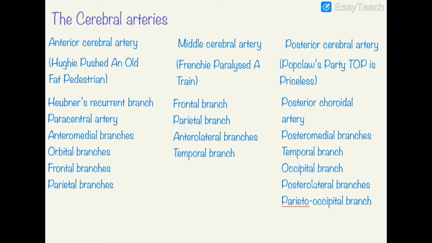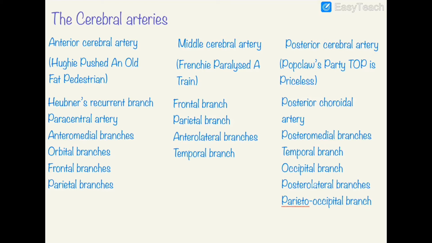Now the cerebral arteries. The cerebral arteries are three in number: the anterior cerebral artery and the middle cerebral artery, which are branches of the internal carotid artery, and the posterior cerebral artery, which is the terminal branch of the basilar artery, which in turn is formed by the union of two vertebral arteries.